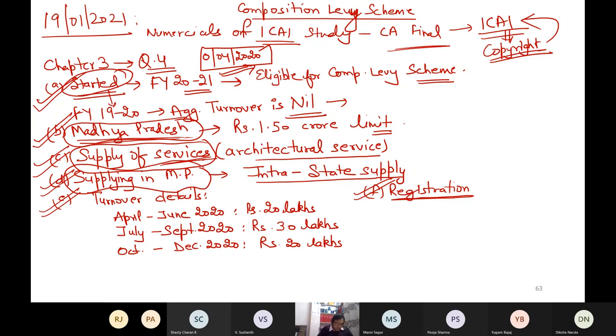Determine the tax liability of Varun and Arun Associates for the quarters April to June, July to September and October to December. Now, what is the question asking, what is required in this numerical? Only one thing, how much tax is payable for the different quarters.